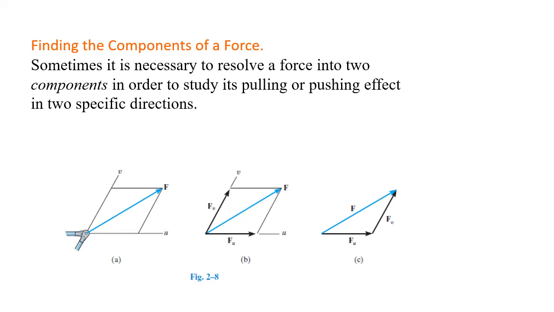Fu is given in the u direction and Fv in the v direction, and these two forces are represented as two sides of the parallelogram, which can be reduced to the triangle law. In the triangle law, you can see that Fu is horizontal and Fv is inclined in the v direction, and the closing side, in blue in figure c, is the resultant F.